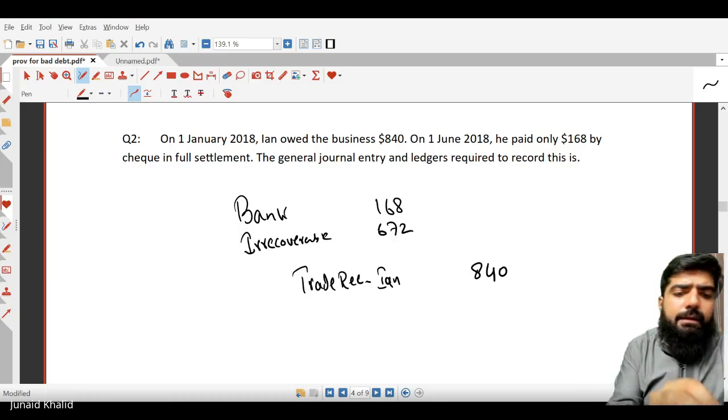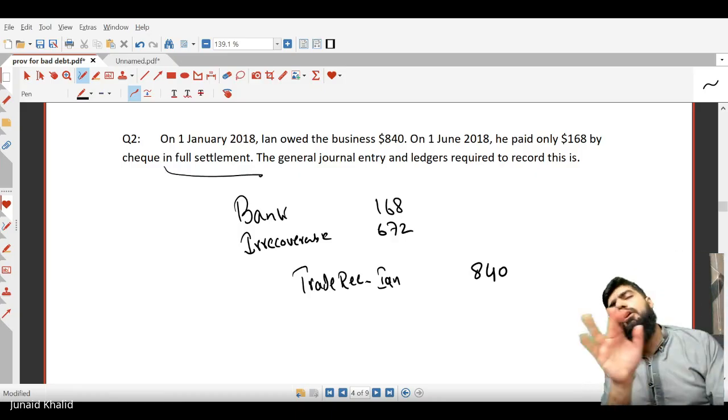Now we're going to write it off. It doesn't say anywhere that it's written off, but it's a full settlement, which means the further amount will not be recovered. So we will write this off.